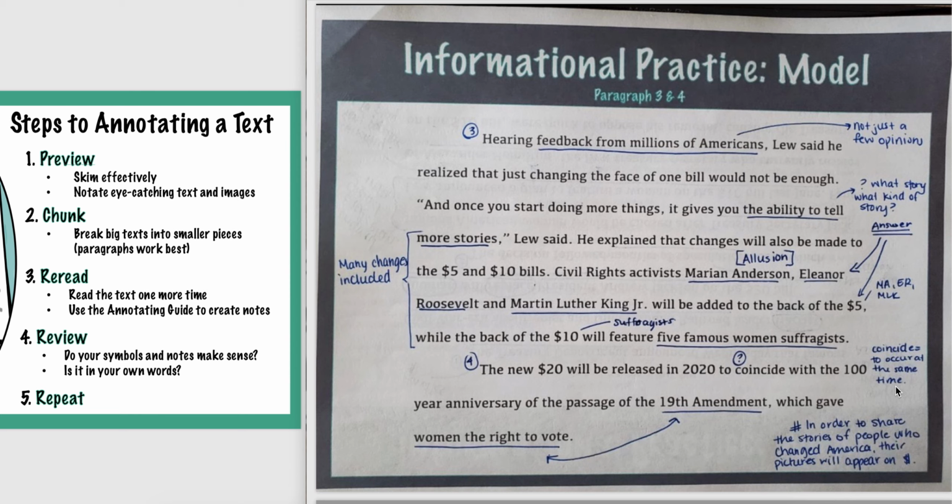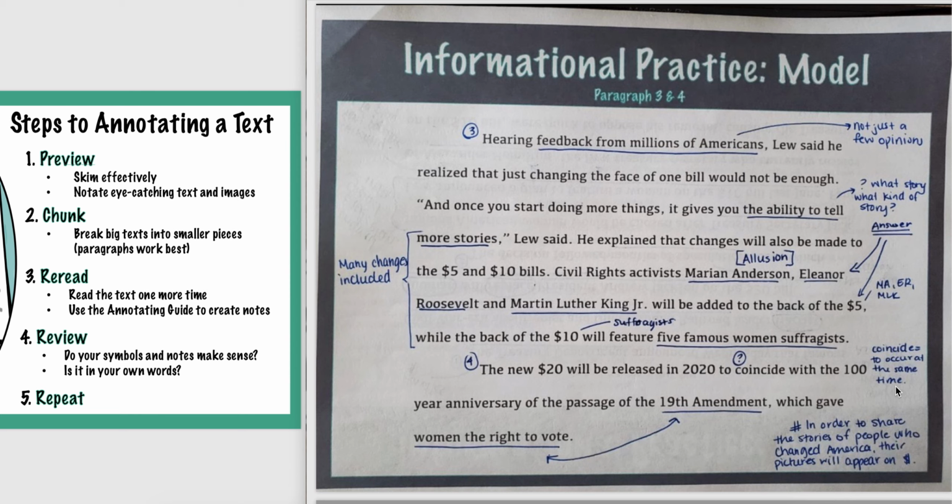So he's been very purposeful. He's not just saying, nope, we're going to release it whenever. He wants it to make an impact. He wants it to have symbolism. Okay, so what's my hashtag? "In order to share the stories of people who changed America, their pictures will appear on the different dollar bills," right? So here's my question. What is the author's claim? What is the author trying to explain to you?